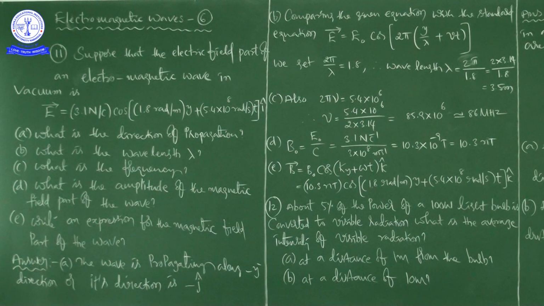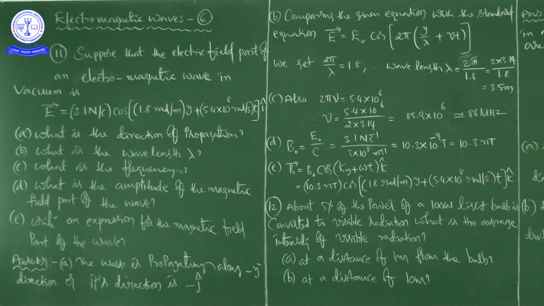Then nu is equal to 5.4 into 10 power 6 divided by 2 into 3.14. That is equal to 85.9 into 10 power 6, which is approximately equal to 86 megahertz, because 10 power 6 means mega. So 85.9 is roughly equal to 86 megahertz.